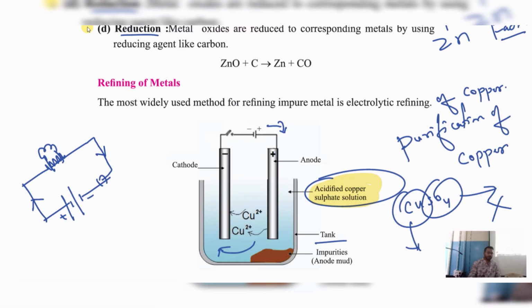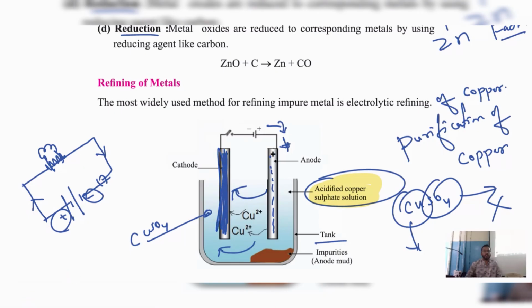The electrons start flowing from positive terminal of the battery to the negative terminal of the battery. Am I right? Now even here also from this positive terminal the charges are coming here. They have entered here. Now these positive charges want to go to which side? Negative side. When they are moving towards the negative side, as you can see in this we have a copper sulfate solution. So these charges are helping the copper to deposit on this.